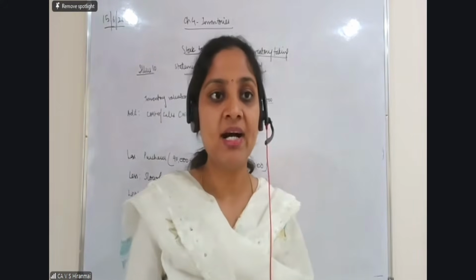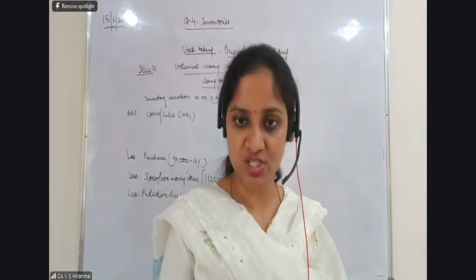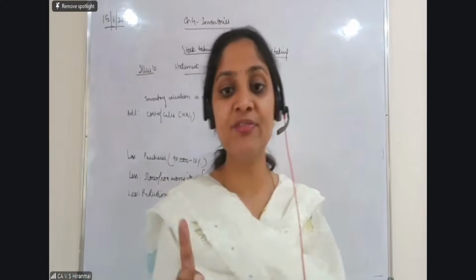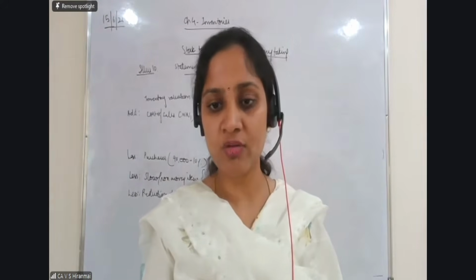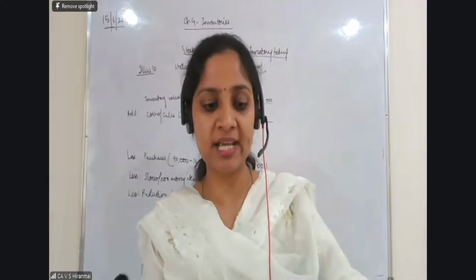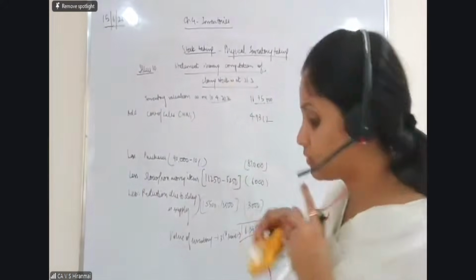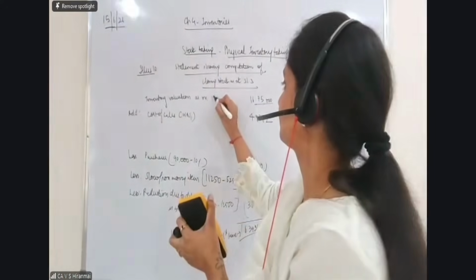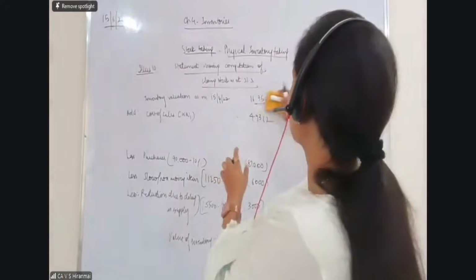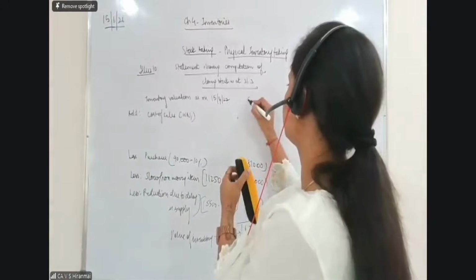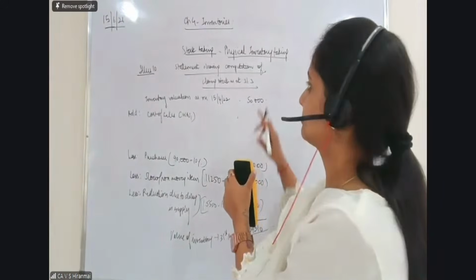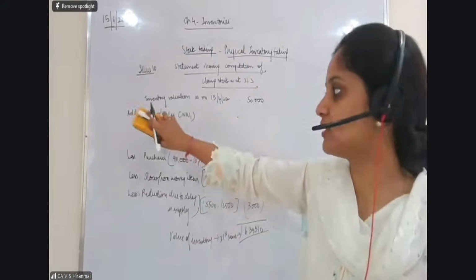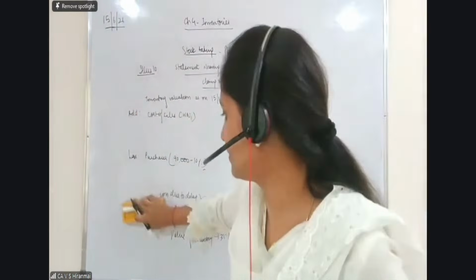Then I will explain. A trader prepared his accounts on 31st March each year, and due to some unavoidable reasons, the stock taking could not be possible up till 15th of April, on which date the total cost of goods in his godown came down to 50,000. So here it is 15th of April. So here it comes to 50,000. Okay. So here also we are going back. So you have to add sales and you have to subtract the purchases.